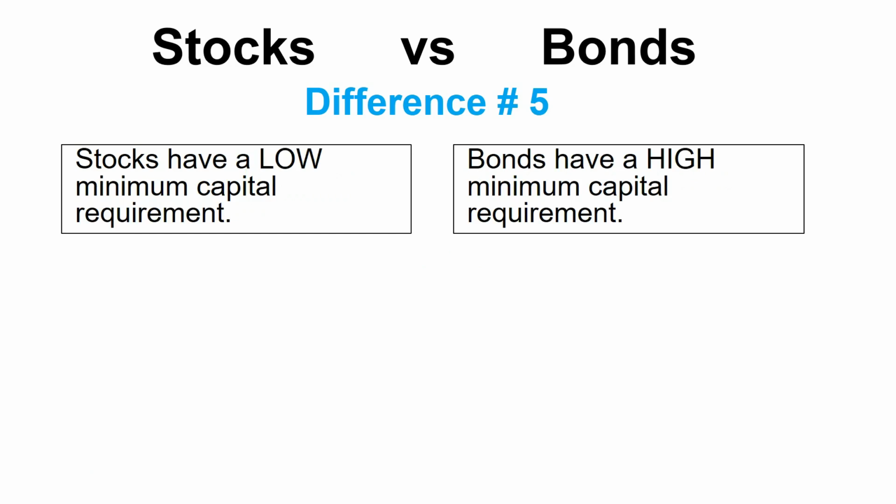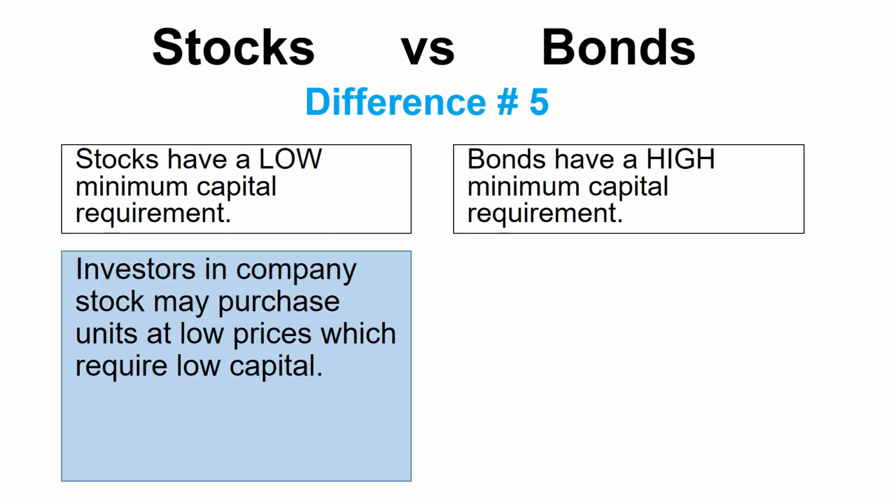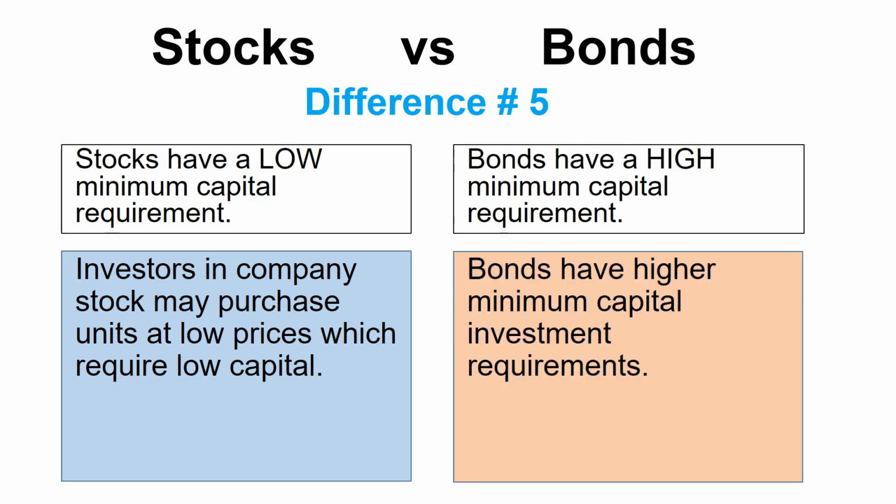Difference number 5. Stocks have a low minimum capital requirement, while bonds carry a high minimum capital requirement. Investors in company stock may purchase units at low prices which require low capital, while on the other hand, bonds have a higher minimum capital investment requirement. It therefore means that it requires less capital to actually do investments in stocks than it does in bonds.